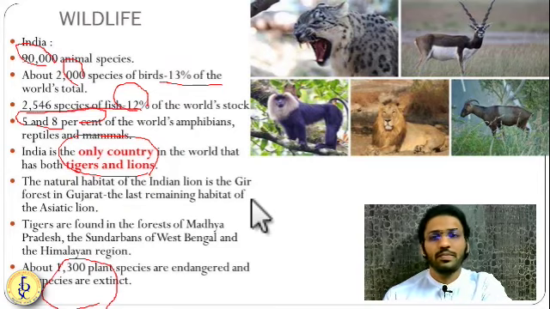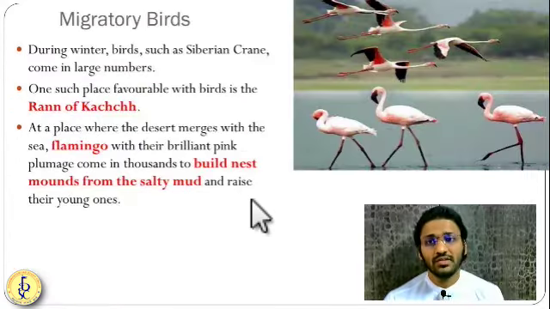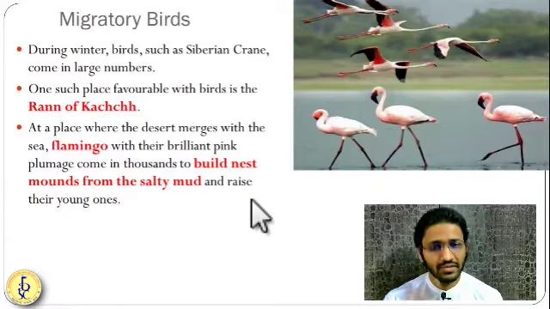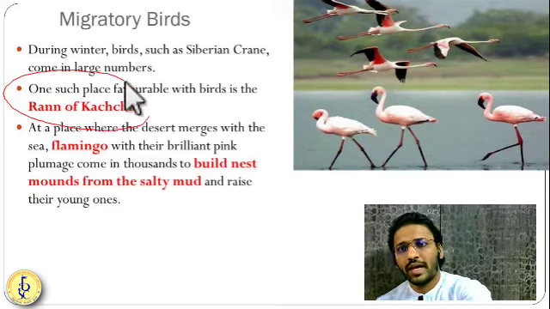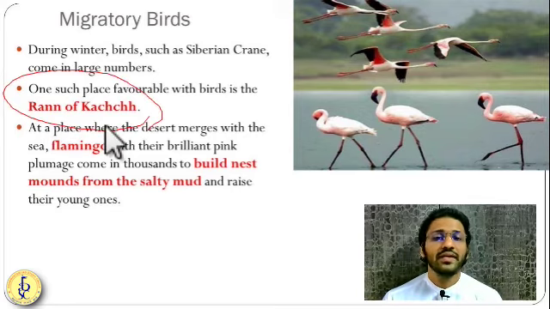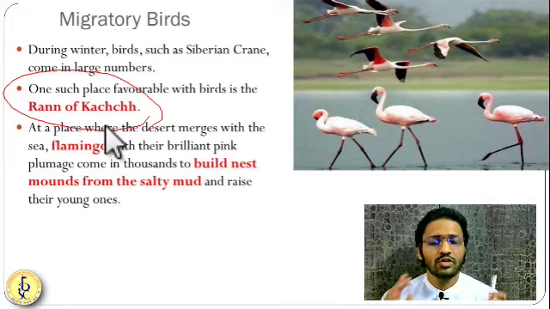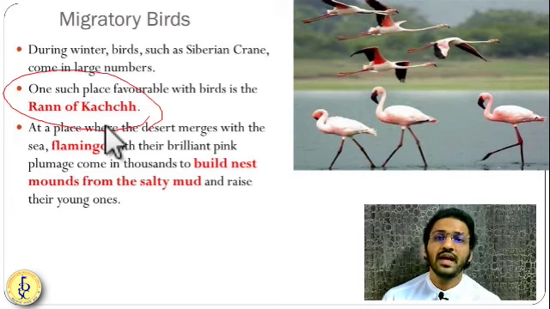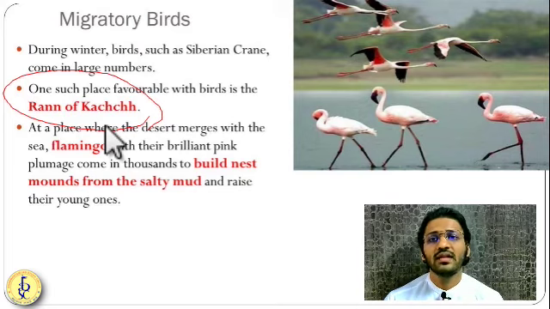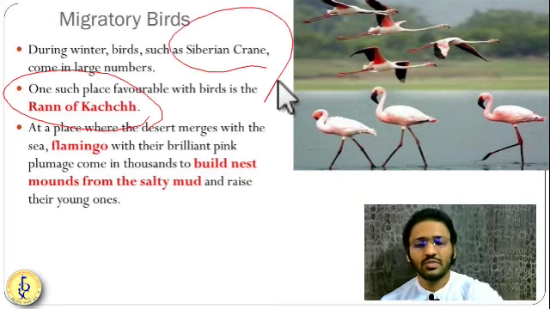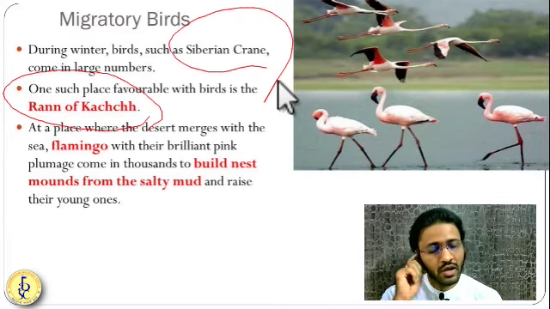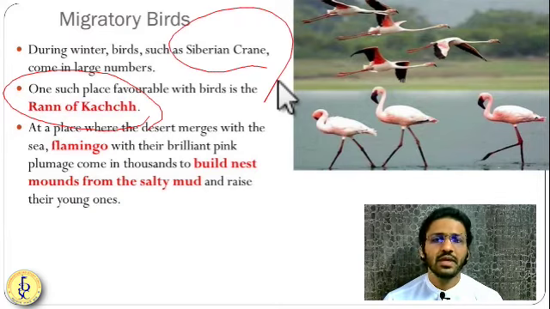Along with these, we have exotic birds as well. Migratory birds are also there. We have seen one chapter on the migratory birds. So Rann of Kutch is a very important place for migratory birds like flamingos. They come there and use the muddy, salty land of the Rann of Kutch to build nests for their young ones. Flamingos come and visit India during the winter season. Siberian cranes also come, and some small birds also come to visit India. So friends, this is all about the migratory birds, and this is all about the wildlife chapter.